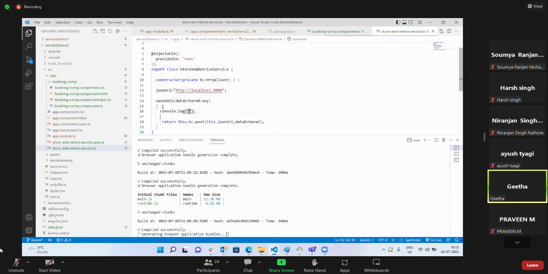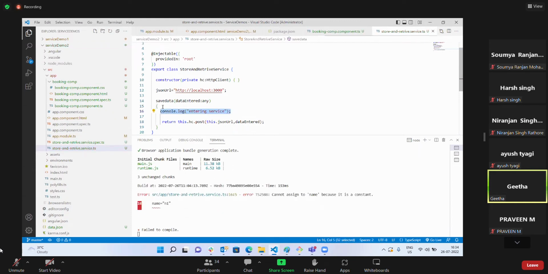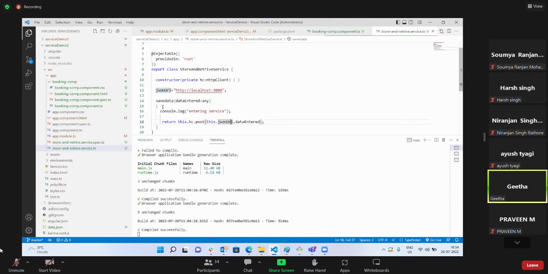Log entering service, and I'll write exiting service also.